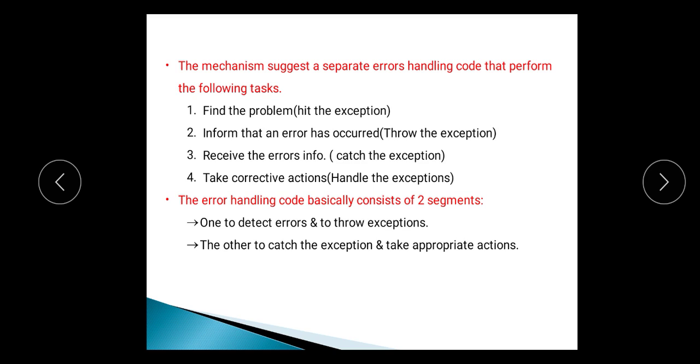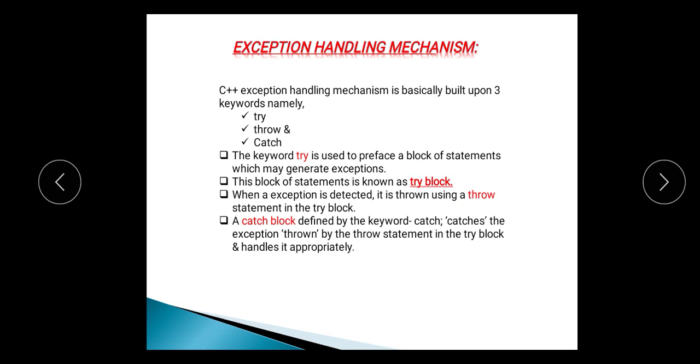The error handling code basically consists of two segments: one to detect errors and throw exceptions, and another to catch that exception and take appropriate action. And these two segments are nothing but the try and catch blocks. In the try block we can detect the error and throw the exception, whereas in the catch block we can catch the exception thrown by the throw statement and take the appropriate actions to handle that exception.